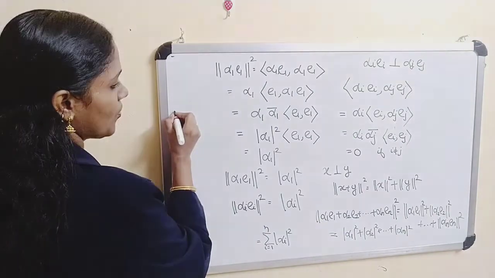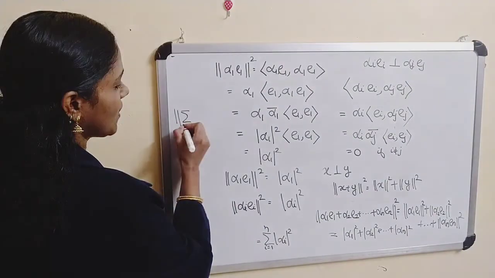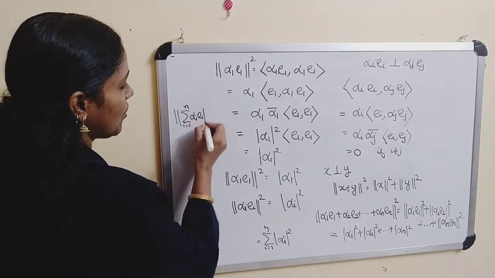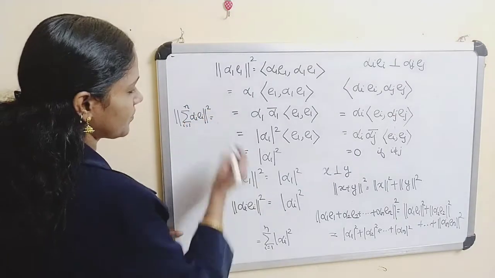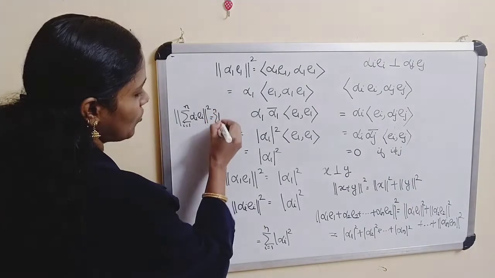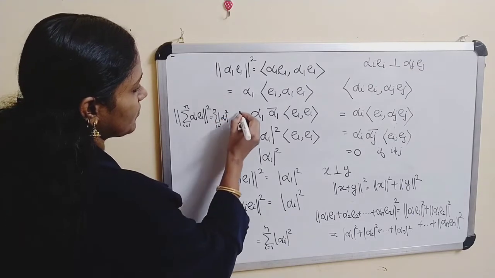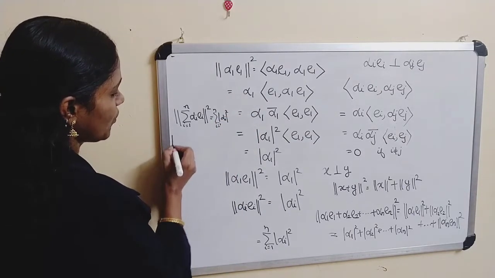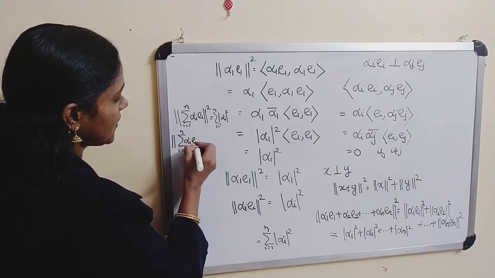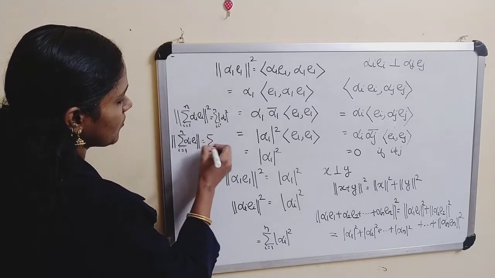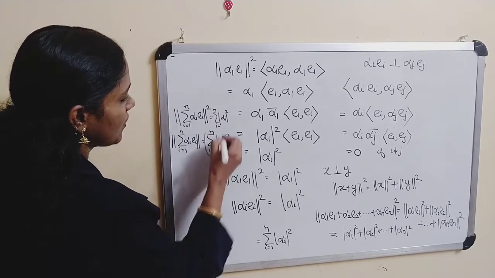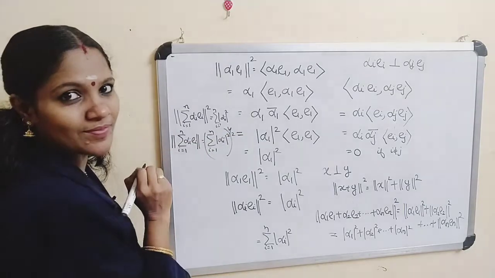That is, norm of sigma i equal to 1 to n alpha i ei whole square equals this one, sigma i equal to 1 to n mod alpha i square. Therefore, norm of sigma i equal to 1 to n alpha i ei is equal to sigma i equal to 1 to n mod alpha i square whole raised to 1 by 2.